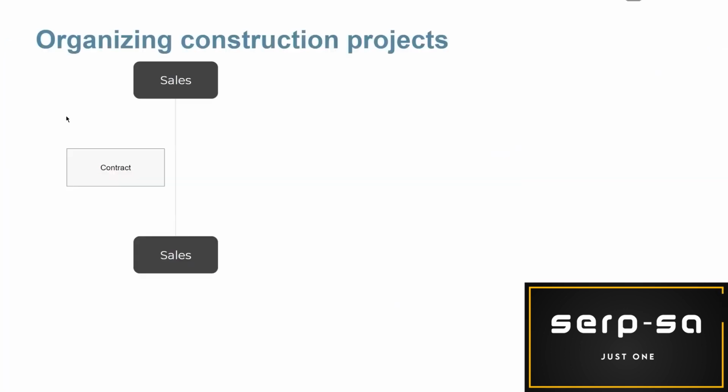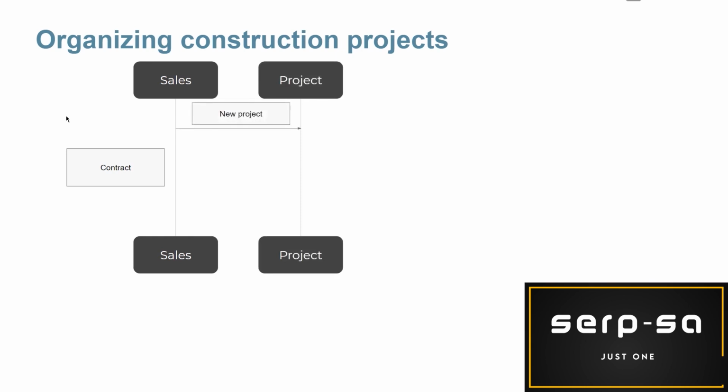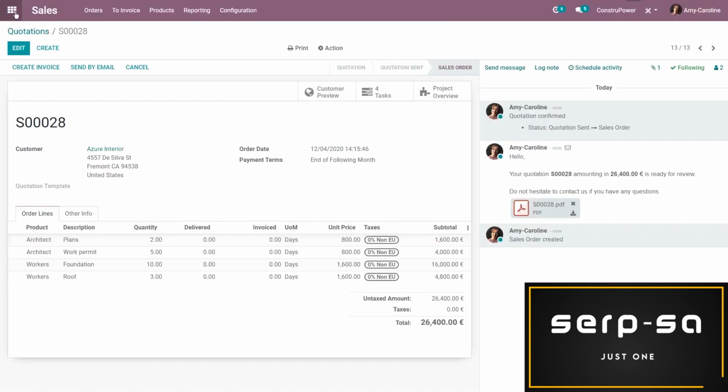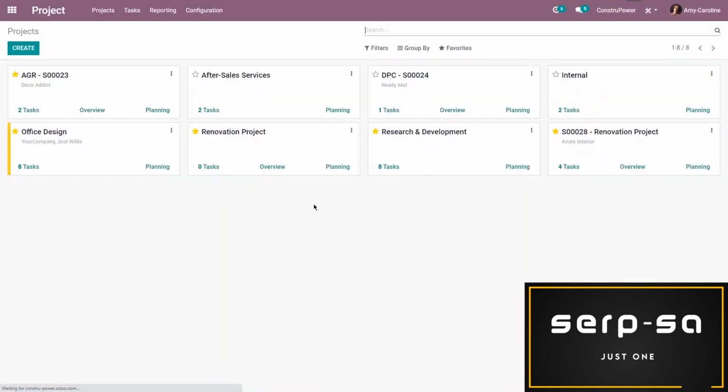All right, so now that the quotation was approved and the contract negotiated, the team can start working on the project. So we're going to jump back to Odoo. We're going to go to the project application. And I'll see here that a new project has been created with the sales order reference.